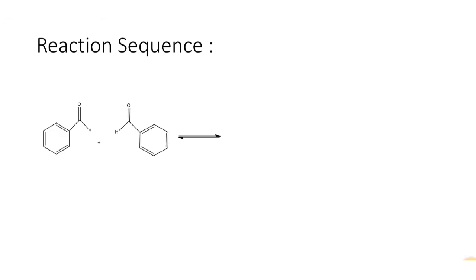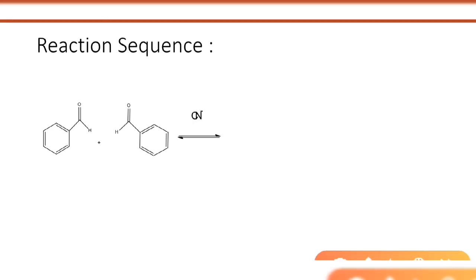Here is the sequence. Two benzaldehyde molecules are present and cyanide ion is present as well in the medium, and that cyanide ion will react as a nucleophile and attack one of the carbonyl carbons.